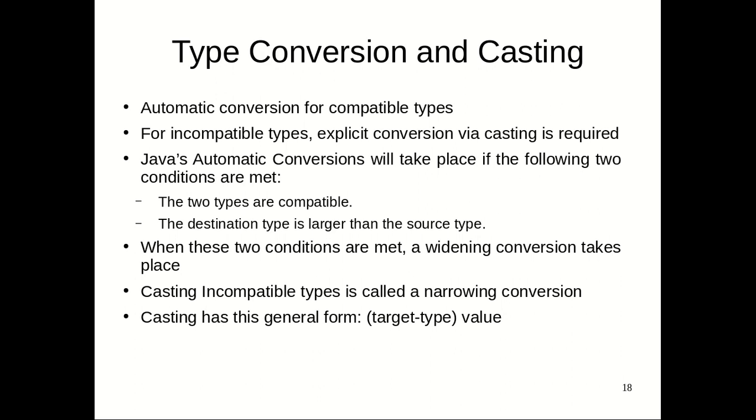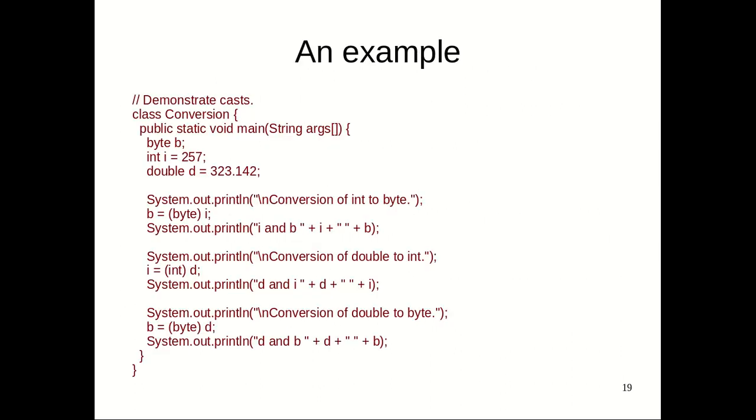Okay, so the casting syntax is very common to the syntax used in C++. You mention the type within parentheses just before the value you want to convert. Let's see an example of a conversion. We declare a byte variable b, an integer i holding the value 257, and a double holding 323.142. First we convert into byte type, then into integer type, then a double into integer type, and a double into byte type.